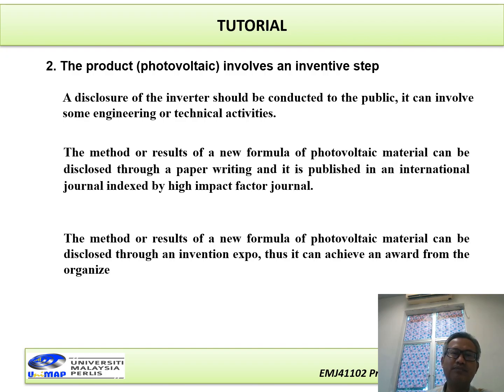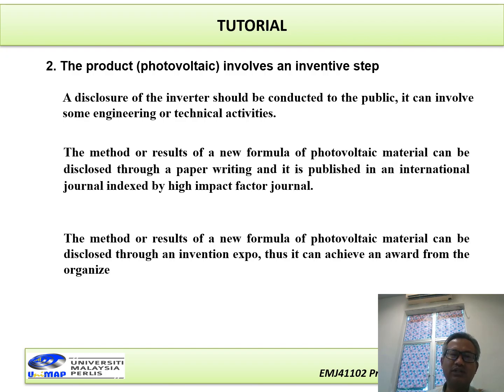Now, in here, the method or result, a new formula of photovoltaic material, can be disclosed through paper writing, and it is published in an international journal indexed by a high impact factor journal. Now, this means we want to disclose our product in terms of publication. Now, the second can be through an invention exhibition.